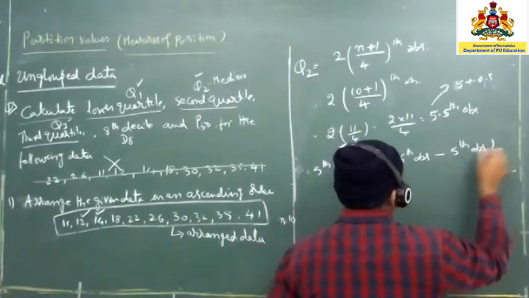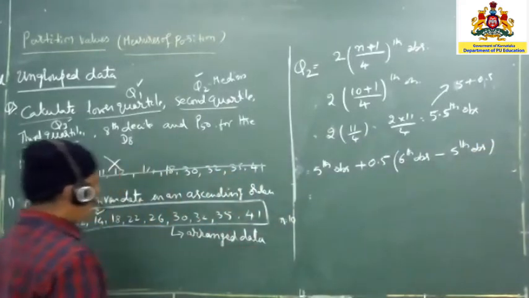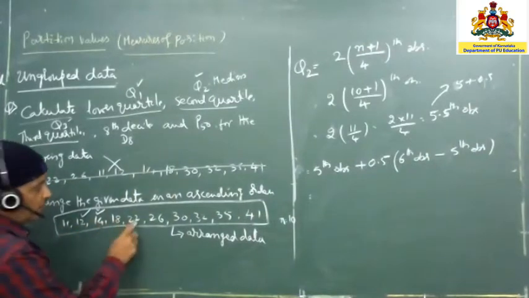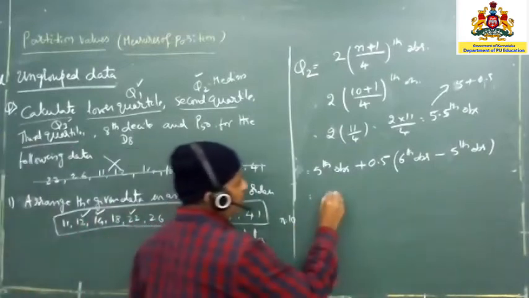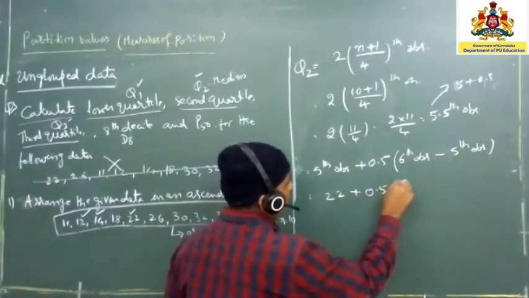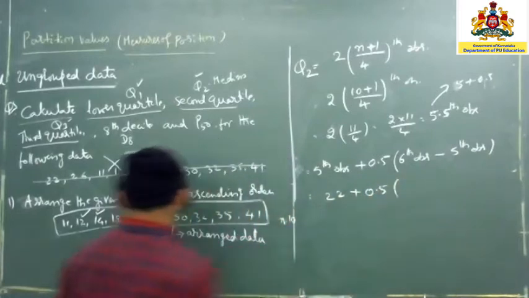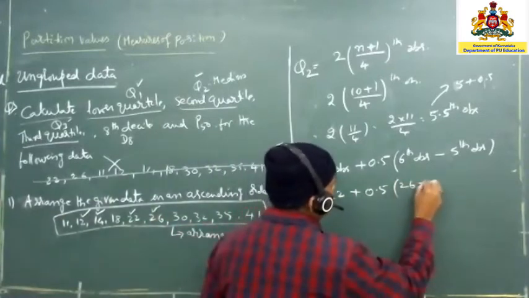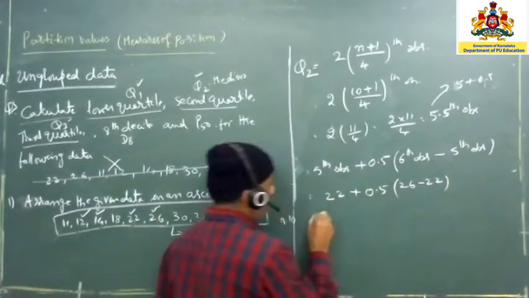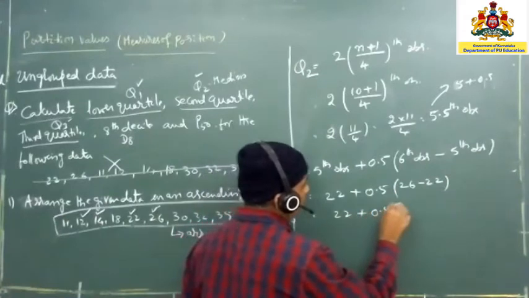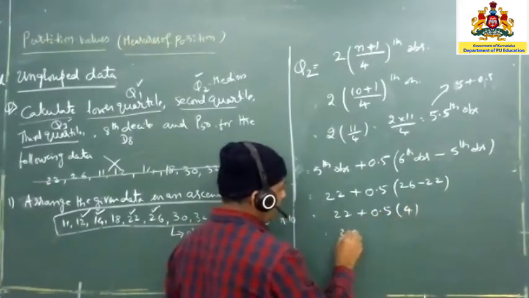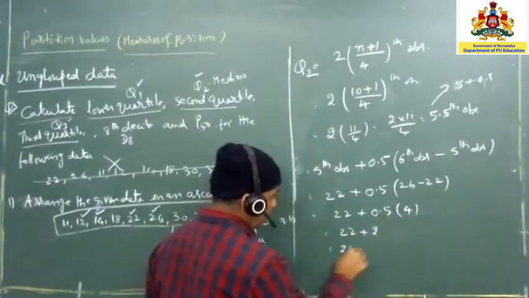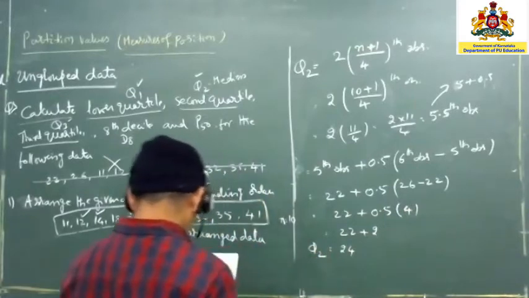Here the fifth value in the ascending order, 1, 2, 3, 4, 5, is 22. So 22 plus 0.5 into, and the sixth value is 26. So 26 minus 22, how much will you get? 4. So that is 22 plus 0.5 into 4, that is 22 plus 2, so you are going to get 24. So Q2 is 24.